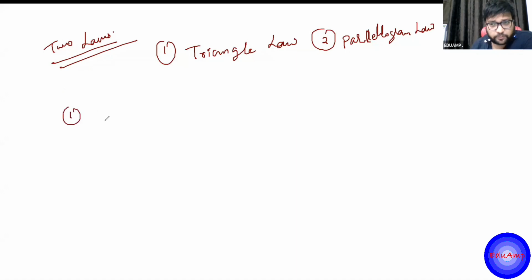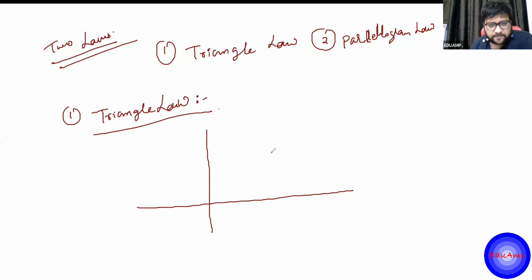The first one would be the triangle law. Now suppose there is this origin, because everything has to be with respect to something. If I say that Delhi is 1000 kilometers from here, then you'll ask from where.